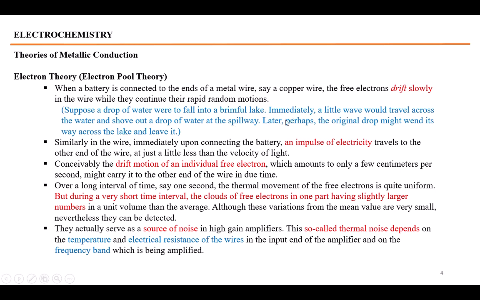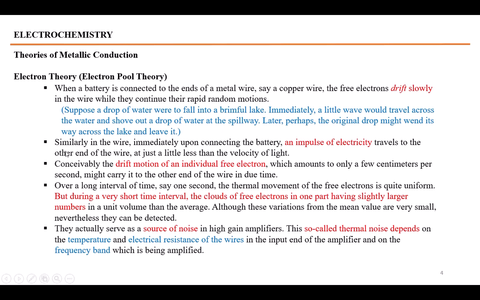Similarly, some electrons enter from the negative end of the battery into the metal, and exactly the same number of electrons start emitting through the other end, and a drift and movement of electrons from the negative end of the metal towards the positive end of that metal